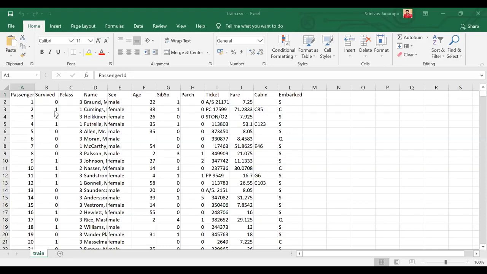So there are a few features. The features could be the name of the person, the gender of the person, age, whether he has any sibling, the class of the ticket, and similarly the fare of the ticket, and the cabin number. So these are different features that are present for every person that has boarded the ship, right? You need not care about what PARC is. Just figure out the features that I have talked about.